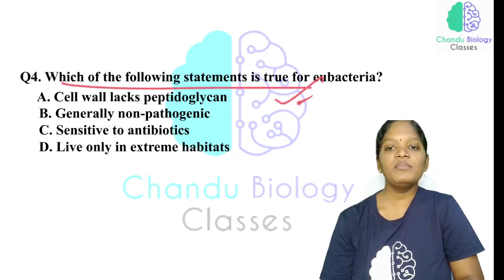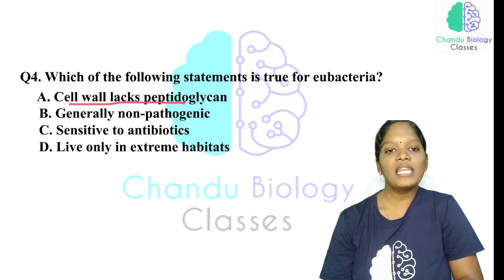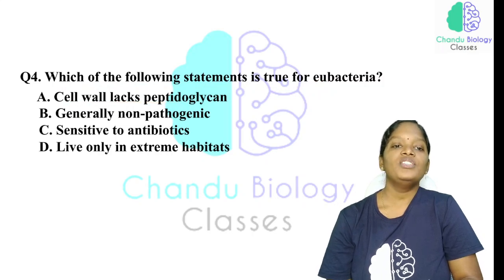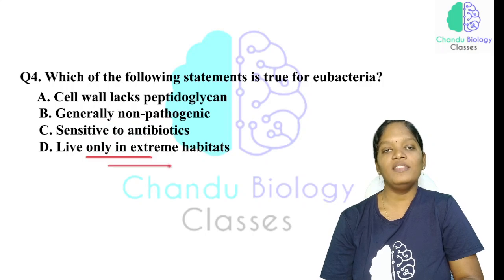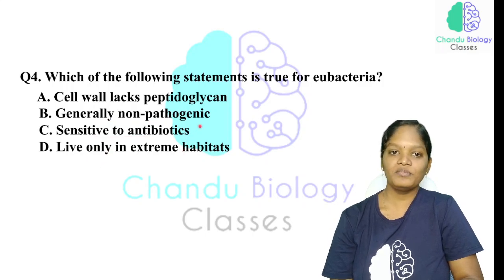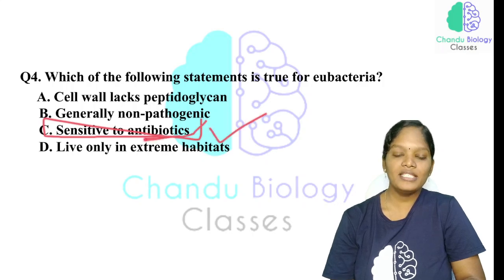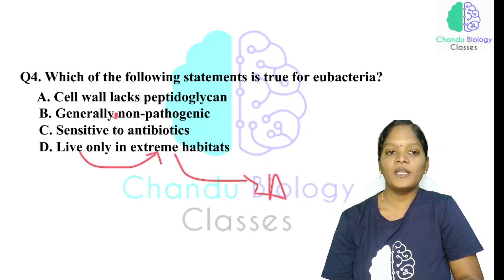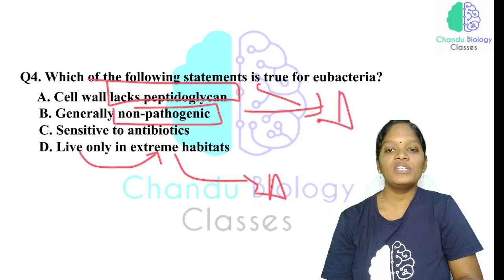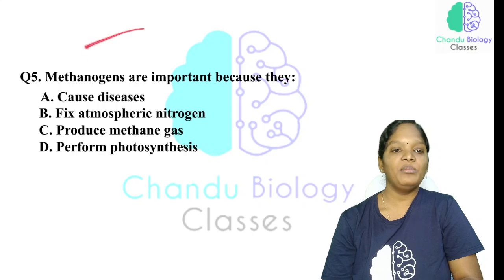Which of the following statements is true for eubacteria? Cell walls lack peptidoglycan, generally non-pathogenic, sensitivity to antibiotics, live only in extreme habitats. Eubacteria being sensitive to antibiotics is the right statement. Living only in extreme habitats describes archaebacteria. Non-pathogenic and lacking peptidoglycan are again characteristics of archaebacteria. So the correct answer is sensitivity to antibiotics.